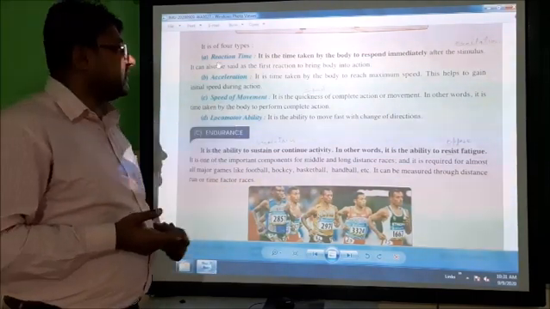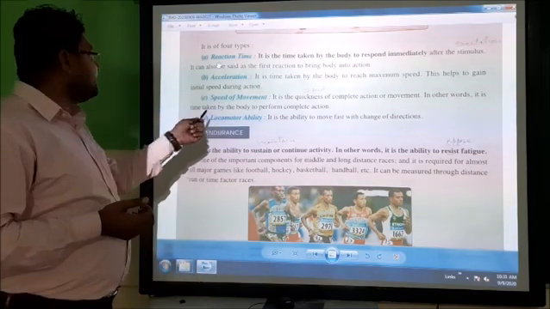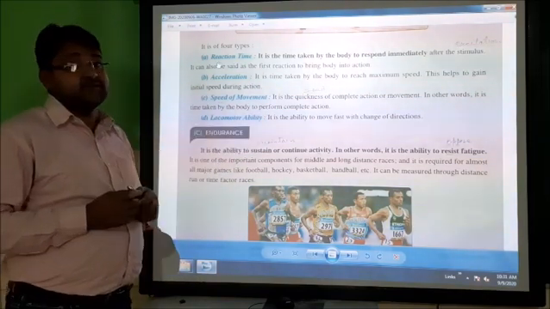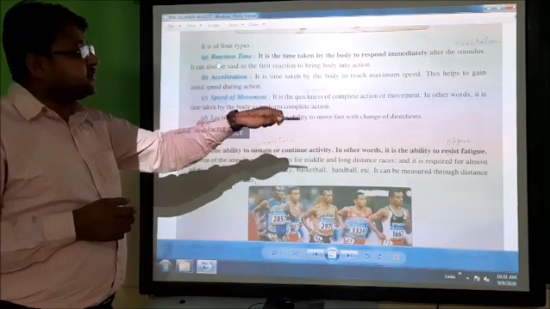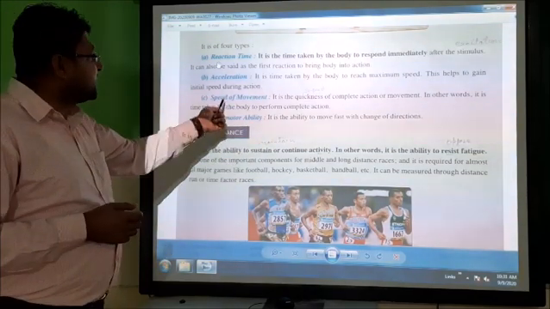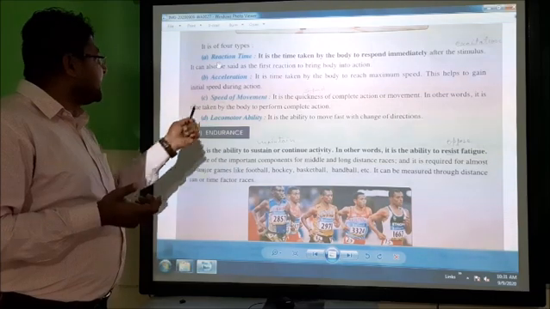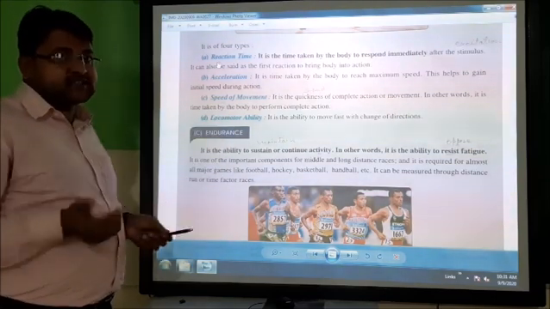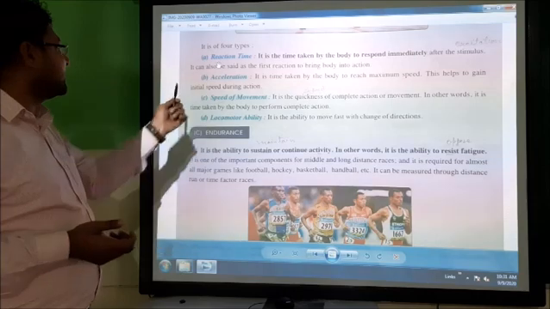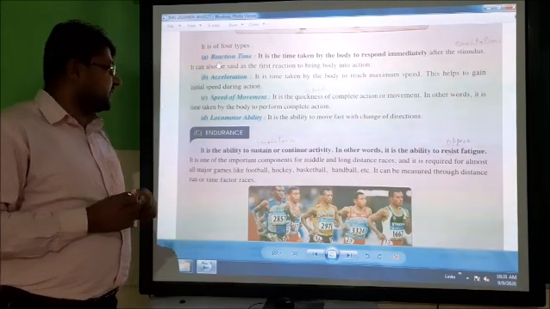Speed of movement, in other words, it is time taken by body to perform complete action. In other words, it is time. The speed of movement is the time taken by body. When body takes time to perform complete action, that is the speed of movement.